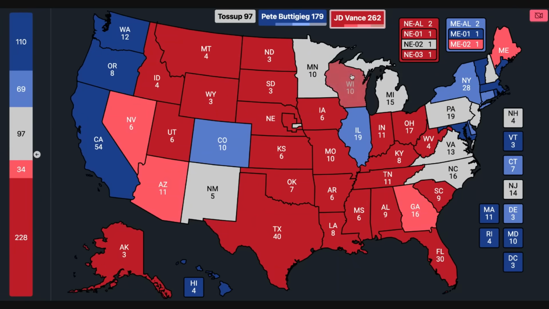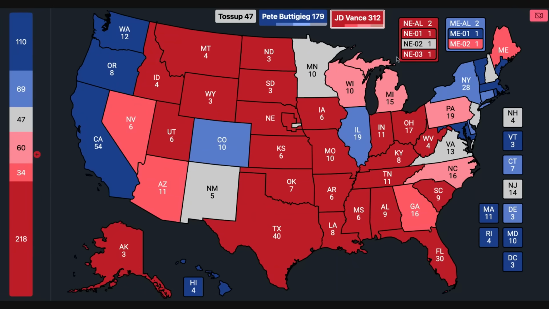The lean Republican states, Wisconsin, Michigan, Pennsylvania, and North Carolina, all fall in this column, with North Carolina actually voting to the left of Georgia. And this is because of North Carolina actually having less of a black population than Georgia, and mostly because there are more white voters in the state that do trend left. There are some college educated groups that trend left this election cycle, and a lot of them are in North Carolina. So despite the black vote shifting heavily Republican, you do have some white voters that are shifting left